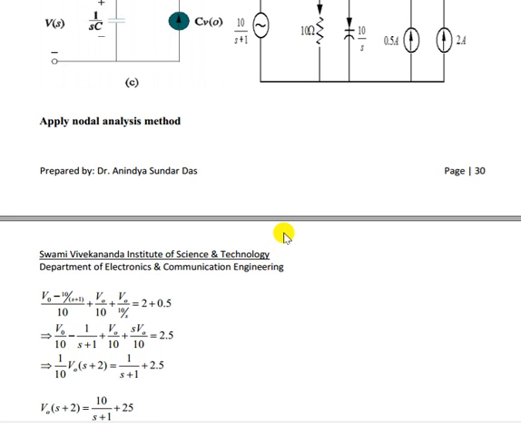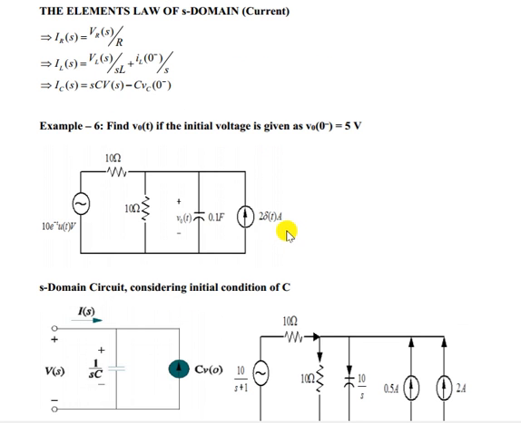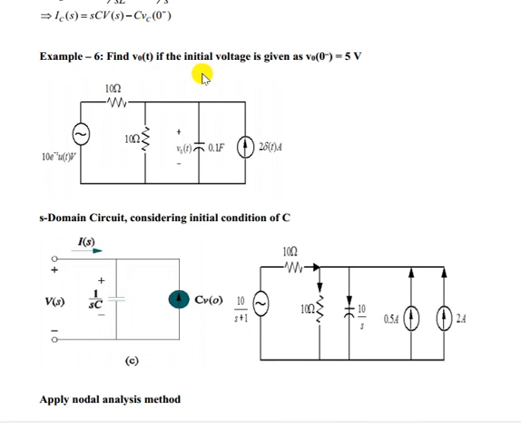So let me tell you another point: suppose we have initial conditions, what will happen? Suppose we have a capacitor, and the source is 10 e to the power minus t u(t). Laplace transform of e to the power minus t is 1 by s plus 1, into 10. So this is the Laplace transform of this voltage source. Now the capacitor is 0.1, so 1 by s into 0.1, that means 10 by s. Now this capacitor has an initial value of 5 volt.